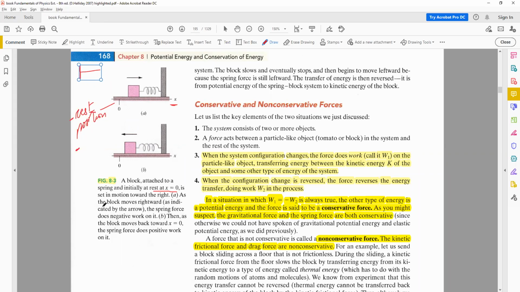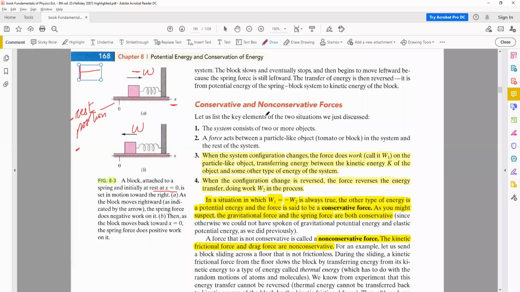So when the block moves rightward, as shown in the first case in figure A, negative work is done on the body. So when it's moving towards the right, we say that the work is minus W, and when we pull it towards the left, we say that the work is positive, plus W. So these are the conventions that we are following.